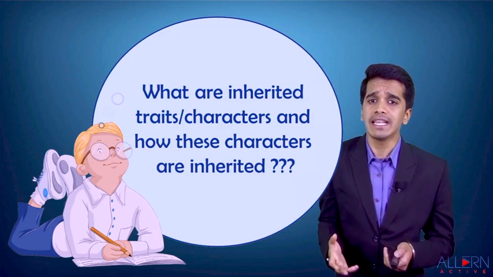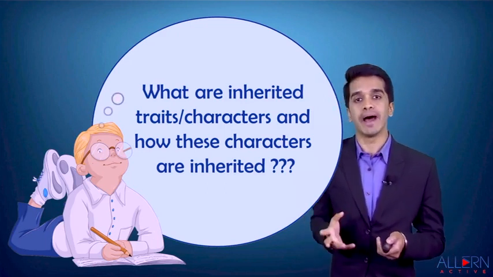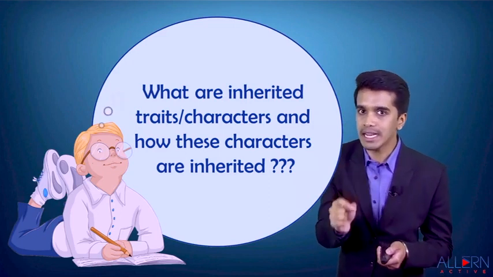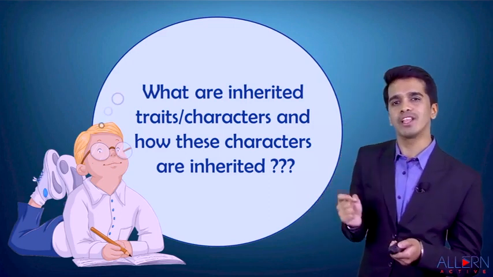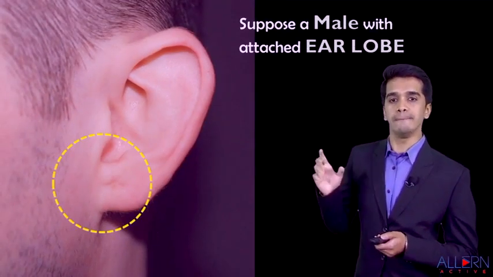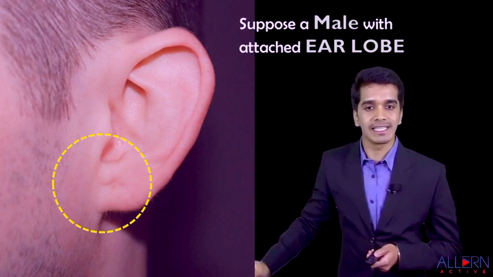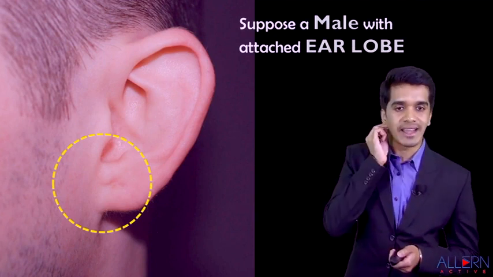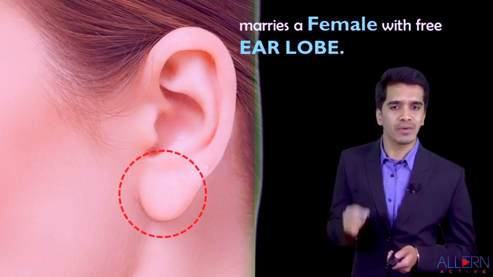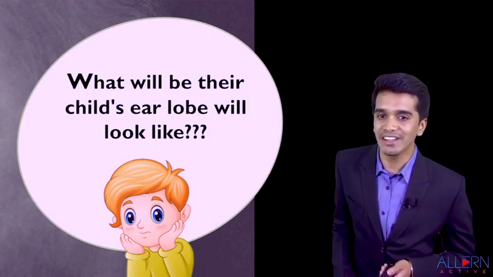So what are inherited traits or characters, and how are these characters inherited by the offspring? Let us study this topic with beautiful illustrations. Let us suppose a male with an attached earlobe. This part is called the earlobe. The male has an attached earlobe and the female has a free earlobe. If they both get married, have you ever wondered what the child's earlobe will look like?